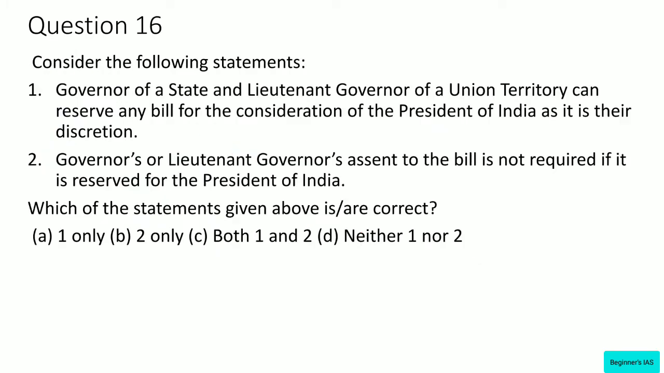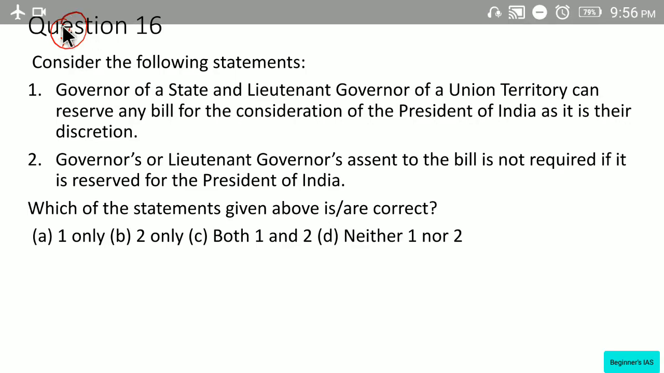Let us move on with question number 16. Consider the following statements. The Governor of a state and the Lieutenant Governor of the Union Territory can reserve any bills for the consideration of the President of India as it's their discretion. Statement number 2. The Governor's or Lieutenant Governor's assent to the bill is not required if they reserved it for the President of India. See, this is a very important question related to current affairs also. So one has to remember this point also.